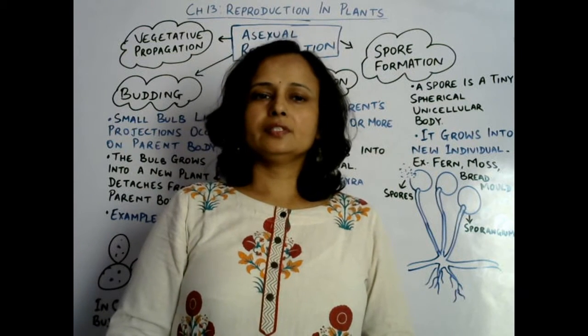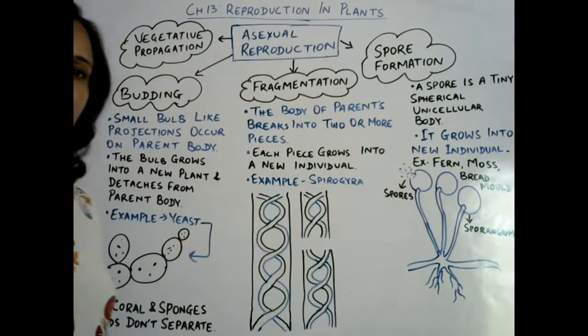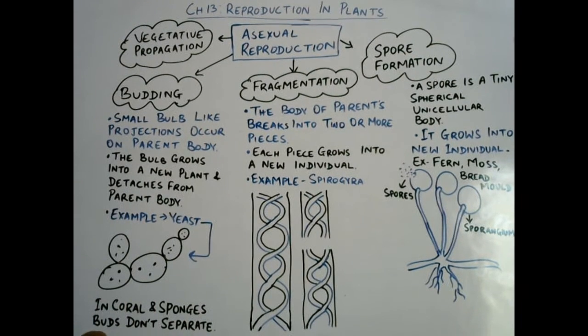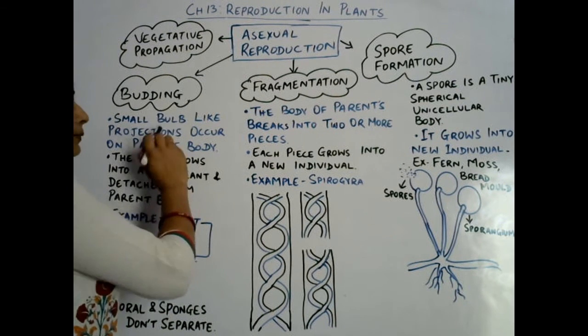Welcome back everyone. Now we are going to learn about asexual reproduction. So there are four types of asexual reproduction. Those are vegetative propagation, budding, fragmentation and spore formation. We'll read about vegetative propagation in the next episode. Now we are going to start with budding.